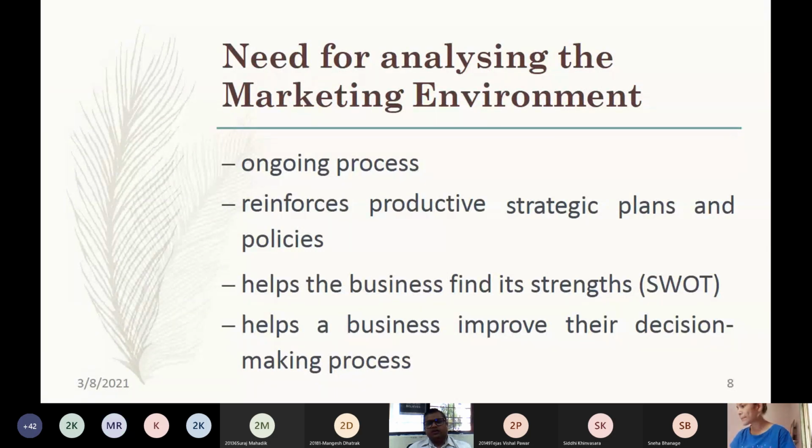Now let us understand the need for analyzing the marketing environment. Why should we study the marketing environment? As a marketing student, as a person in the corporate world, as a manager, as a leader, marketing environment is very important. And why is it essential for you? I'm going to explain with the help of the following points. First is that it's an ongoing process. You must understand that marketing environment is never static in nature. It will keep on changing. It will never remain static at a given particular point.